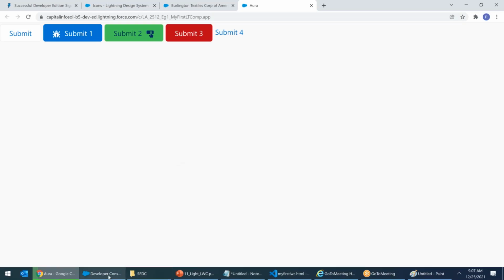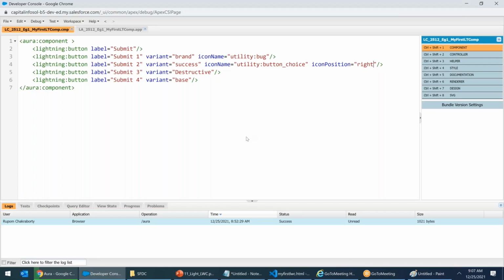Everybody clear how to create a button? Anybody has any questions as of now? We are going from basic zero. Everybody clear how to create a button in Salesforce Lightning? Yes, sir.